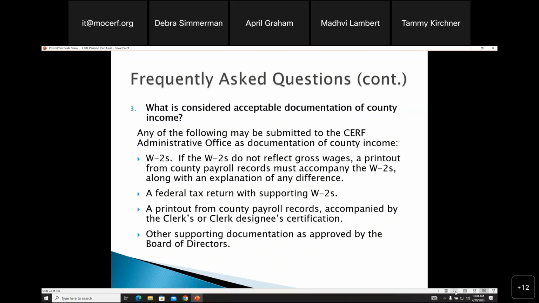What is considered acceptable documentation of county income? Any of the following may be submitted to SERF as documentation of county income. W-2s. If they do not reflect gross wages, a printout from the county payroll must accompany them along with an explanation of the difference. You also can write on the W-2 if there's a deduction for uniform allowance or whatever. A federal tax return with supporting W-2s, a printout from county payroll records accompanied by the clerk's or clerk's designee certification, and other supporting documentation as approved by the board of directors.